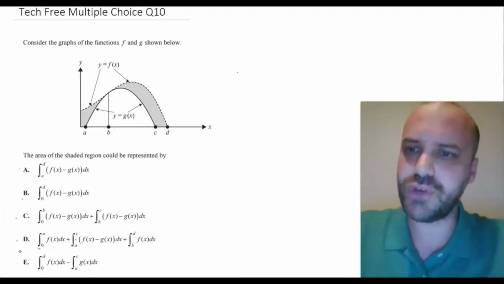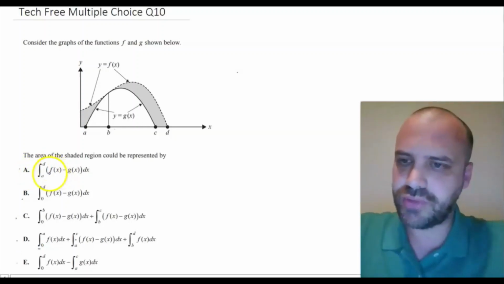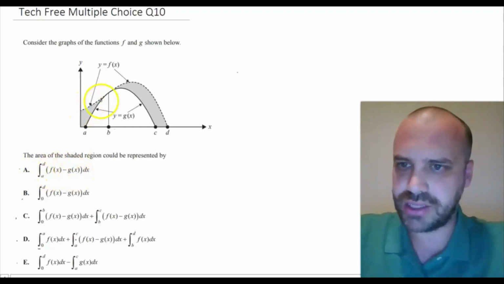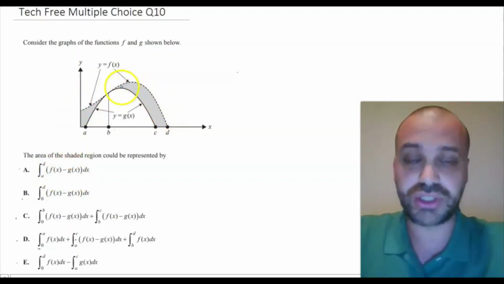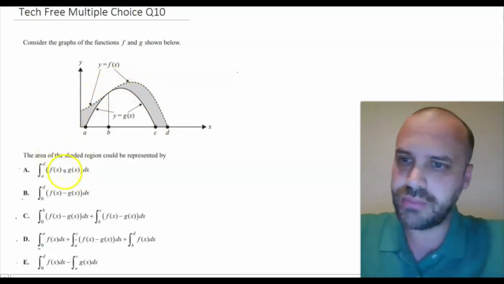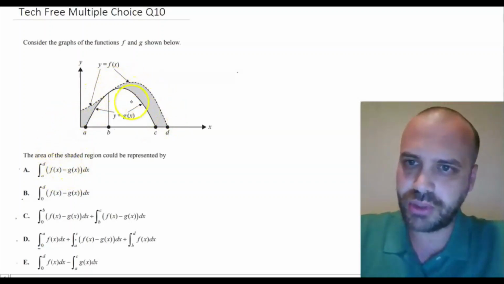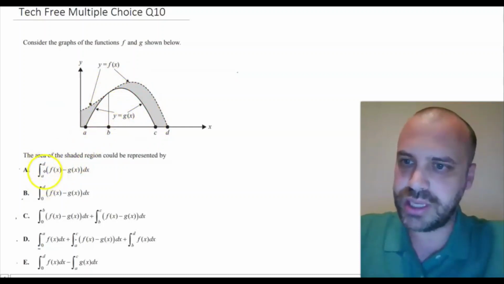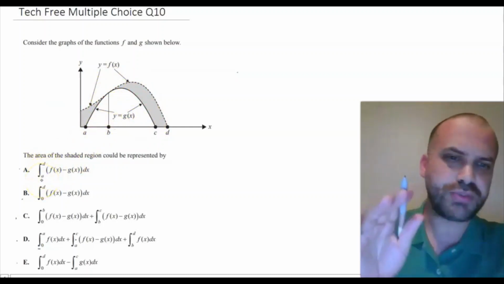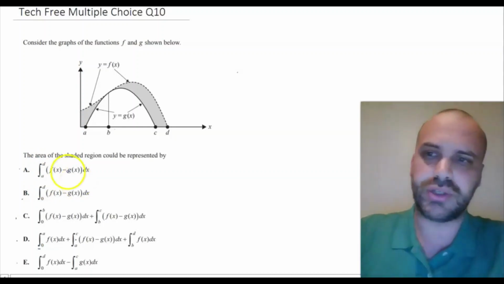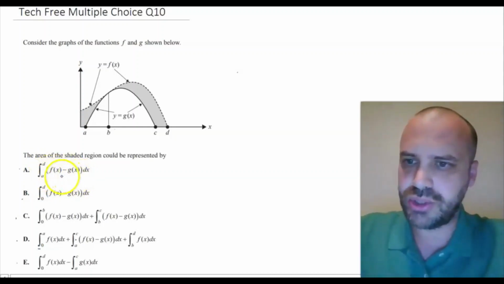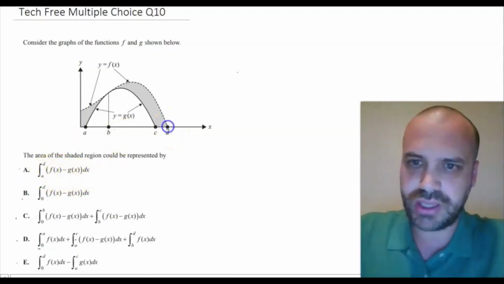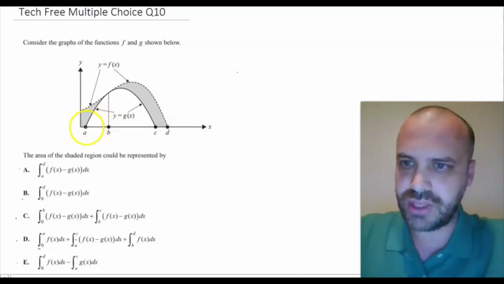Okay, first one, the integral of f of x minus g of x, that is the top function minus the bottom function, between d and a. At first blush, that feels really good. We're finding the area between two curves between the extreme value and this value here.